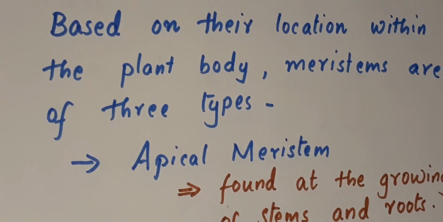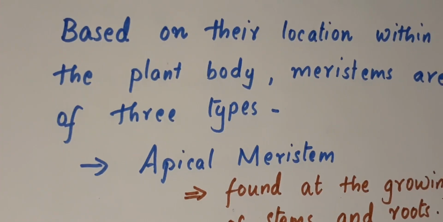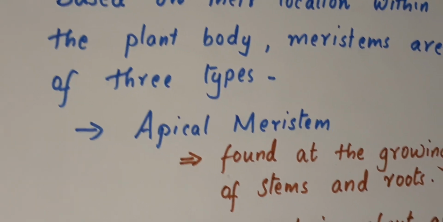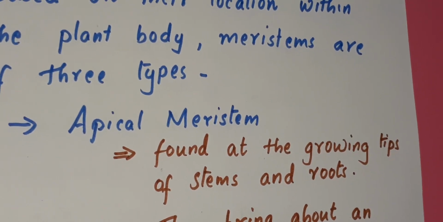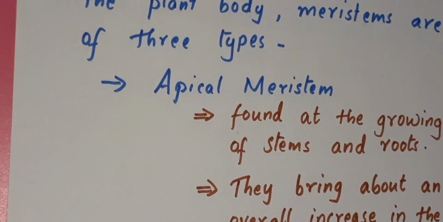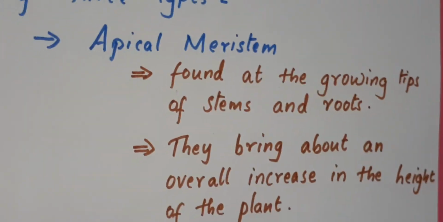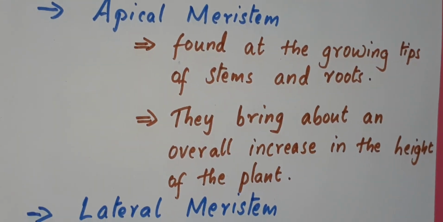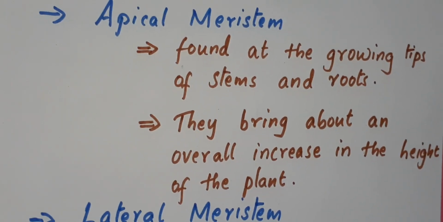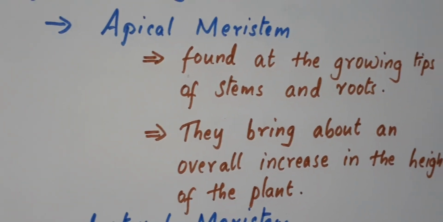Now we'll see the types of meristematic tissues. Based on their location within the plant body, meristems are of three types. All these tissues are not present in one place, they are present in three different places. So based on the location, the meristematic tissues are divided into three types. We will see one by one. First, apical meristem. We will see its properties and where we can find apical meristems.